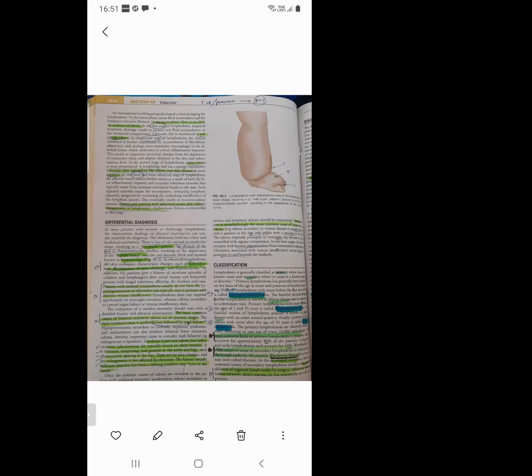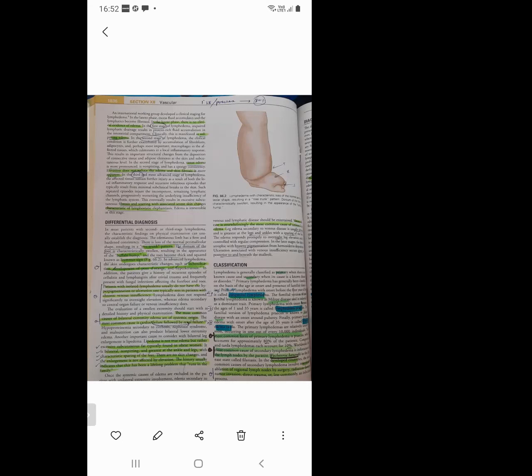6 points they have told. One is excessive subcutaneous fat typically found in the obese woman; bilateral non-pitting, greatest at the ankles and legs; sparing of the feet; no skin changes; enlargement is not affected by elevation. Okay, the history that runs in the family. Okay, other keywords for lipedema.